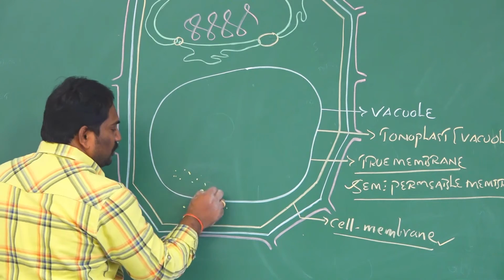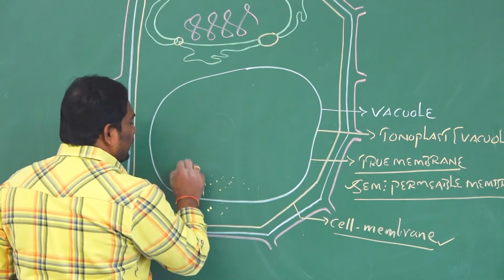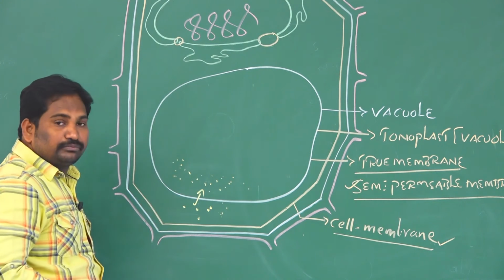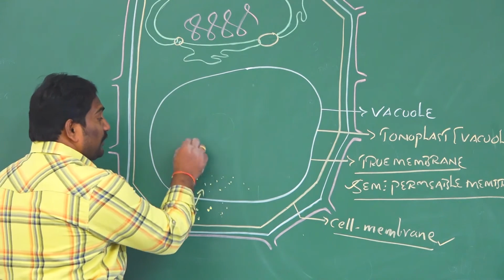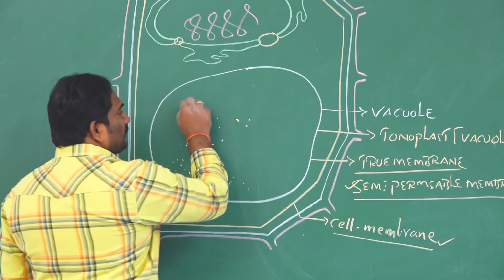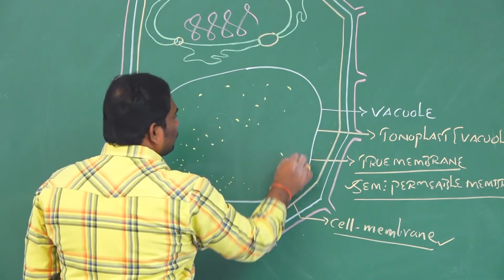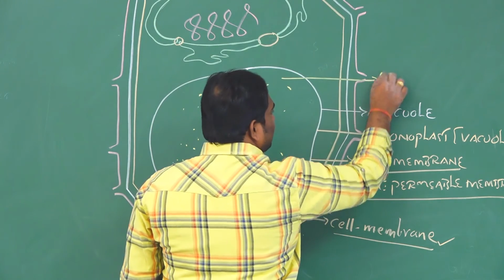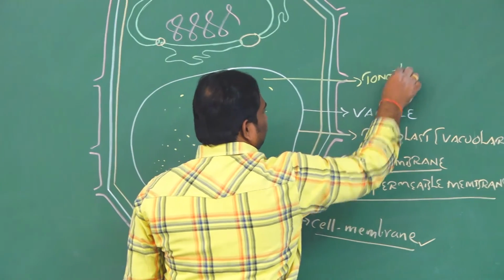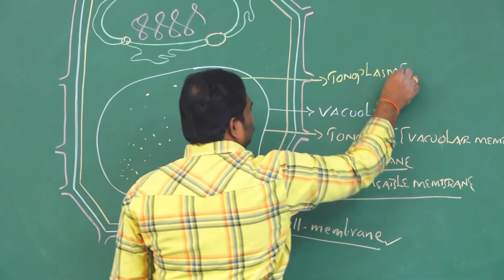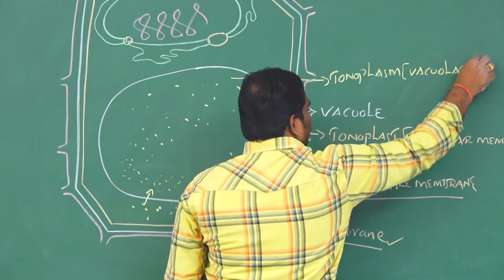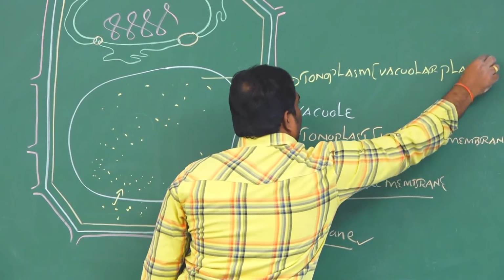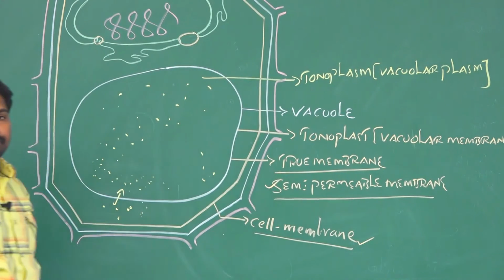Then inside the vacuole, the concentration of substances increases because of the vacuolar plasm. The vacuolar plasm is also called tonoplasm.